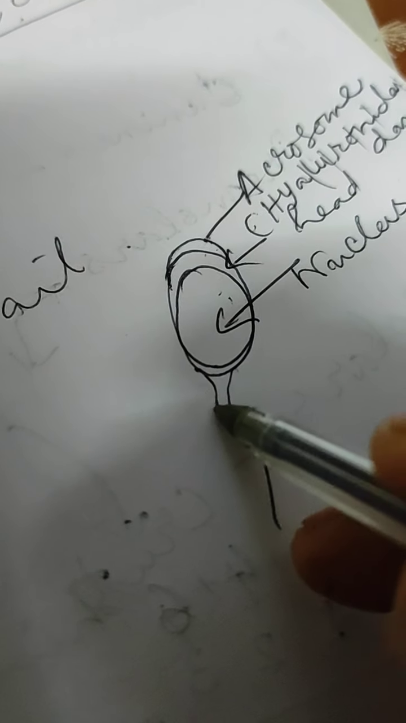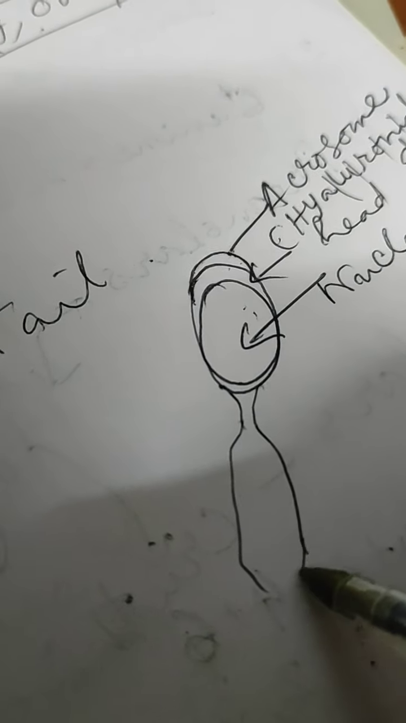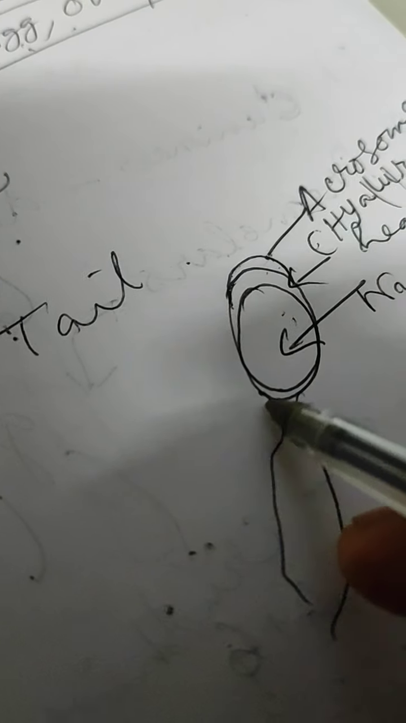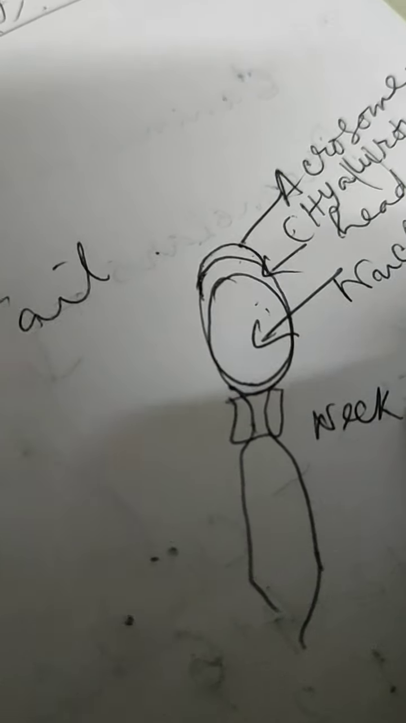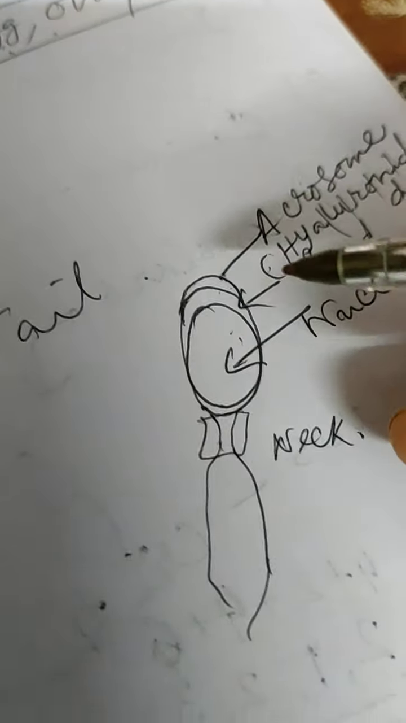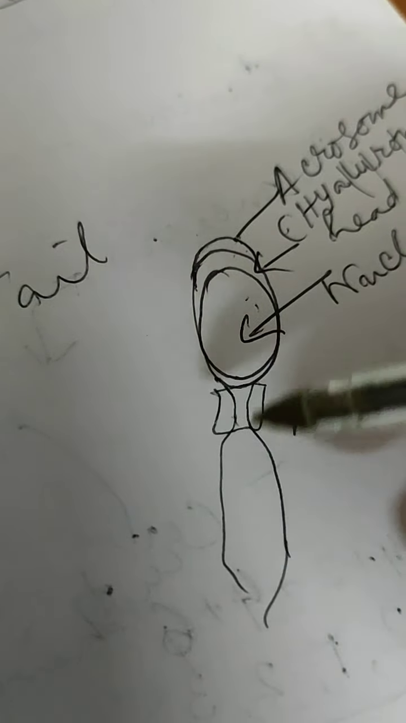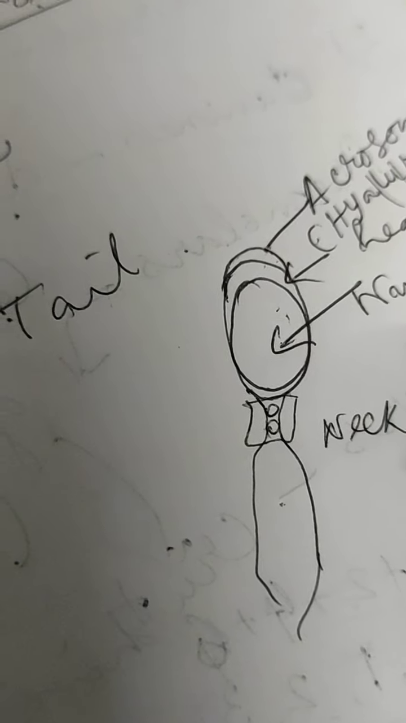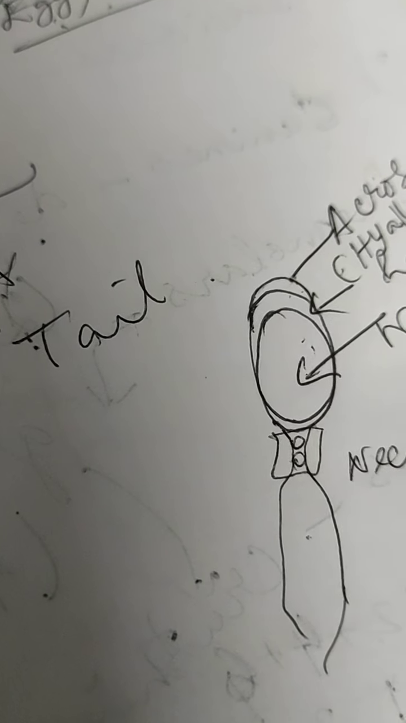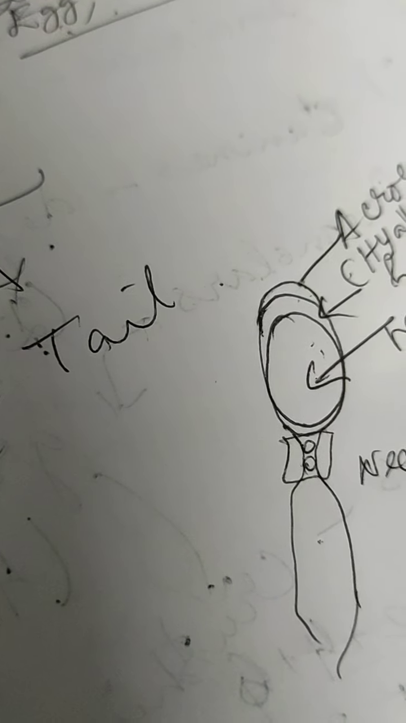Middle piece, this part is called the middle piece. In between the head and the middle piece, a small structure is there which is called the neck. Neck is the region of the sperm which helps to join the head with the middle piece, and it contains centrioles. This is the neck region. A short neck connects the head and the middle piece, which comprises the centrioles.